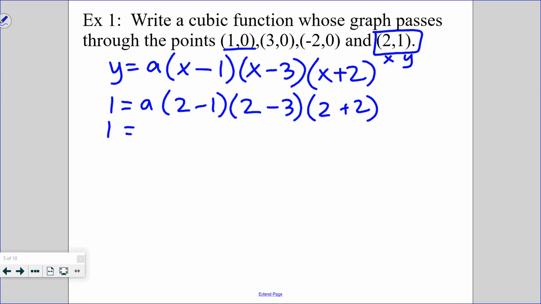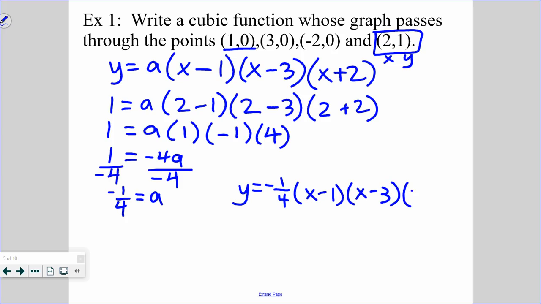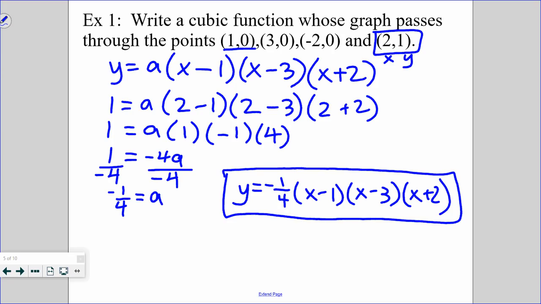And simplifying that, this is 1, this is negative 1, and this is 4, which equals negative 4a. So then we divide by negative 4. So a is negative 1/4. And then we finish by writing our cubic function with an x and a y. So we plug in our a, and then x minus 1, x minus 3, and x plus 2. So this is our cubic function that goes through those zeros and that point. So we solve for a, and then we plug that back in.